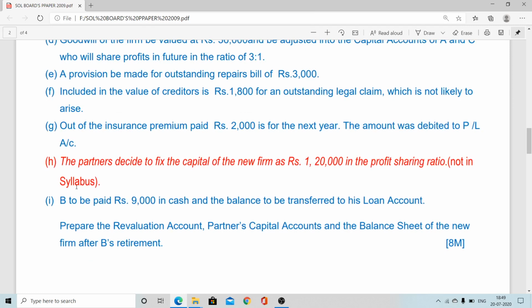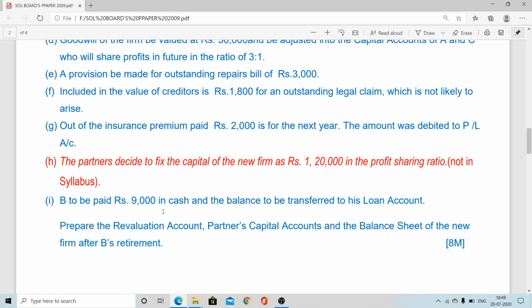Now one more information. The partners decided to fix up the new capital at 1,20,000 in their profit sharing ratio, but this part is not in our present syllabus. This is excluded. Adjustment of remaining partners' capital is not there. Opening retiring partner's loan also is excluded in the present syllabus. So therefore this point we won't consider. Therefore I mentioned it in red.